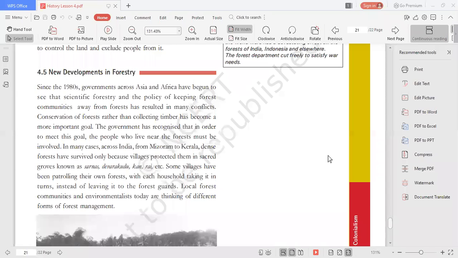Is this page visible from your textbook? This is the last. No, ma'am. Yes, ma'am. Yes, ma'am. Yeah, this is the conclusion. New developments in forestry. Yes, ma'am.